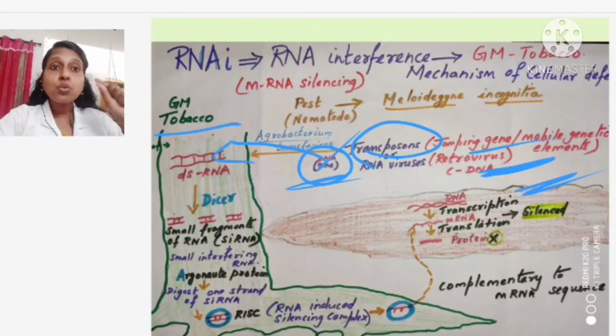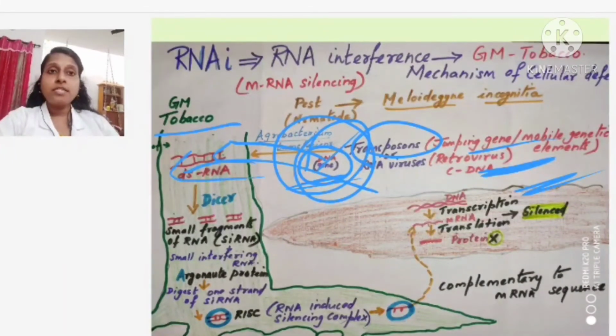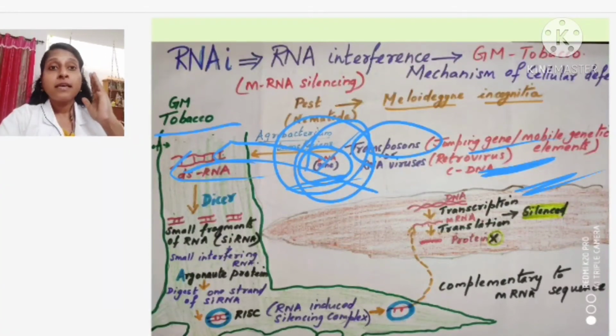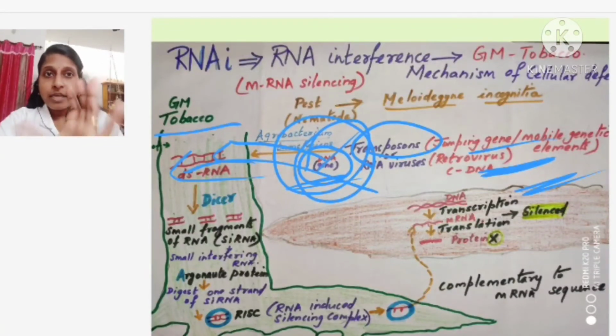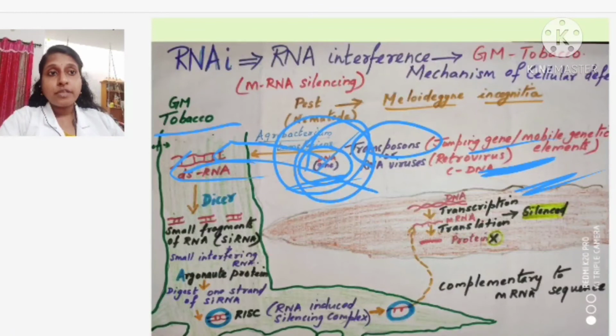So, these are the two sources from which I can get the gene to put into this plant. What are the two sources? One is the jumping genes, or we call it the mobile elements, or transposomes, okay. All are one and the same. The other is the RNA viruses, the retrovirus category.